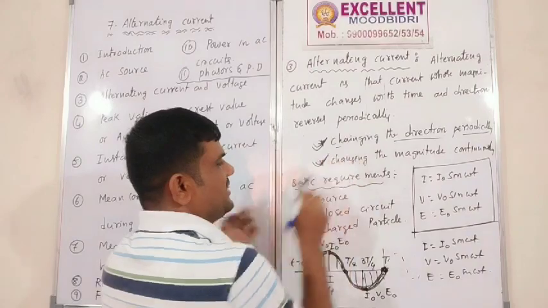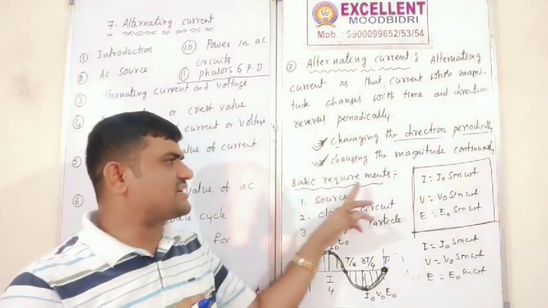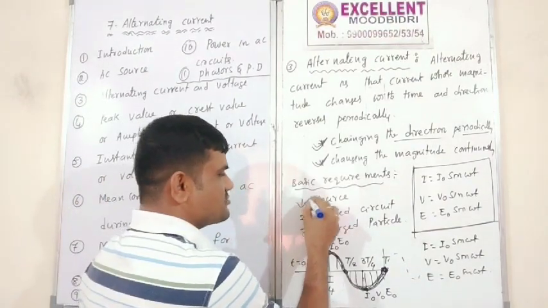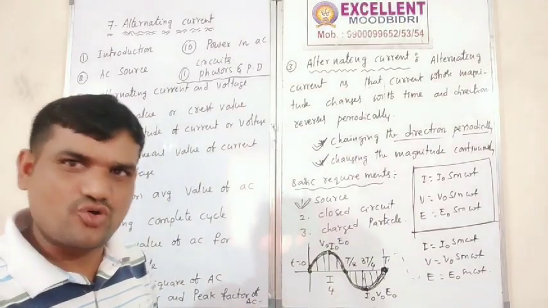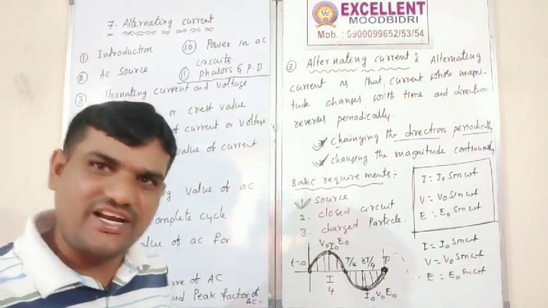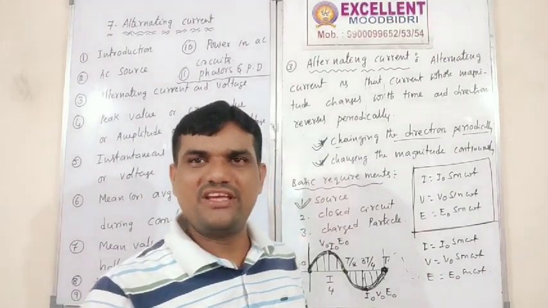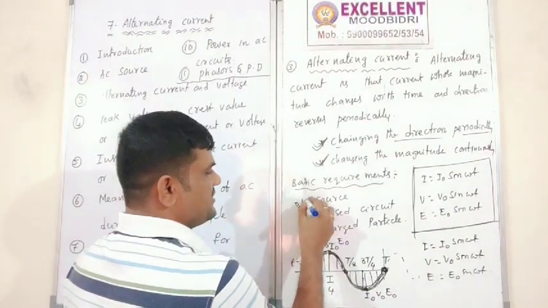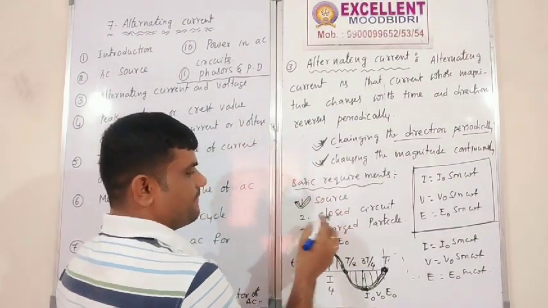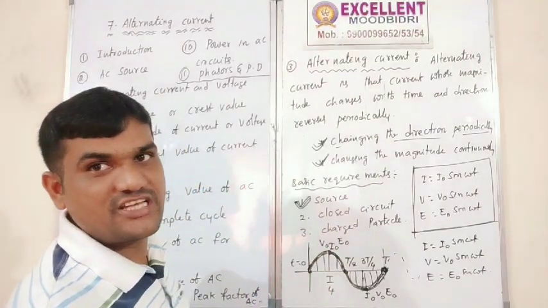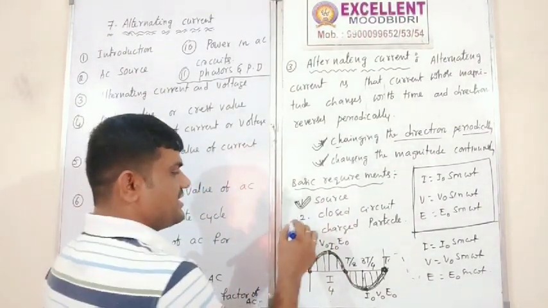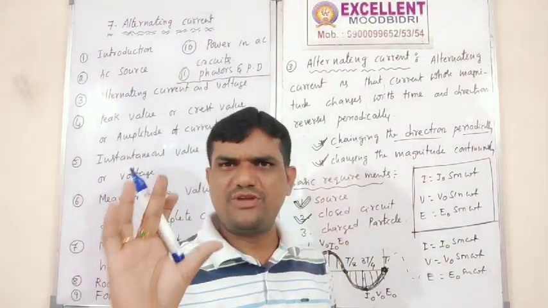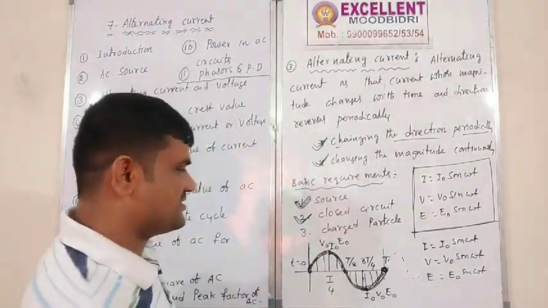Remember now. Okay. So next, basic requirements. What are the basic requirements? The first one is the source: AC source, AC dynamo, AC generator. Dynamo and generator are both the same, right? So AC source, AC generator. The source is required for alternating purpose. The second one is a closed circuit. The circuit must be closed, otherwise current cannot flow.